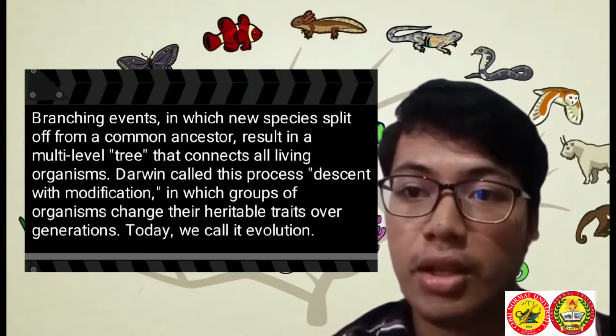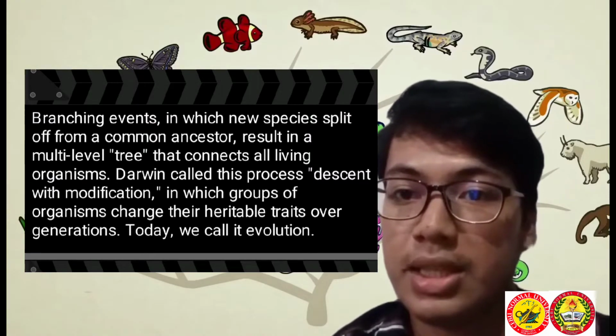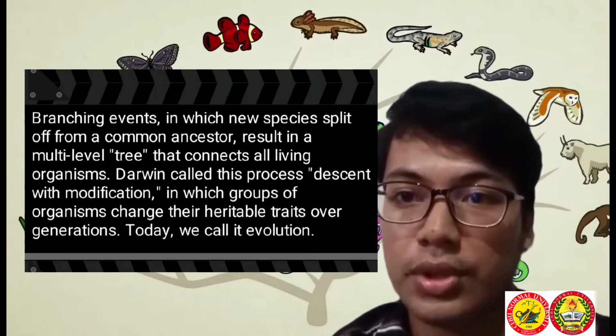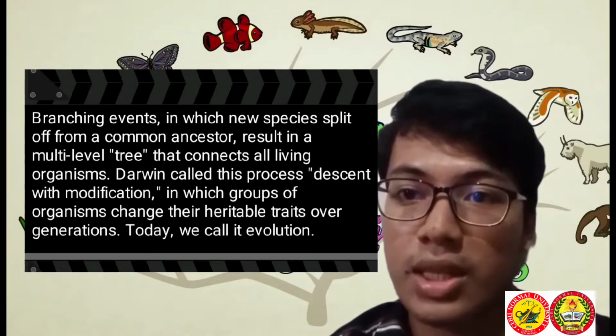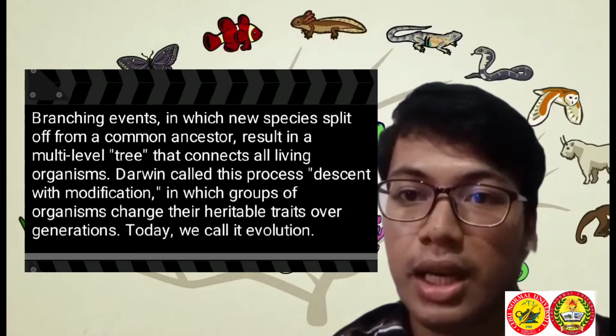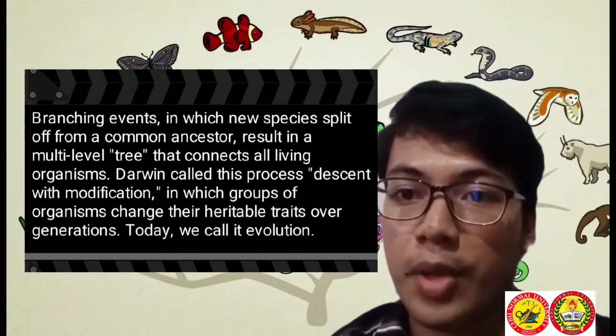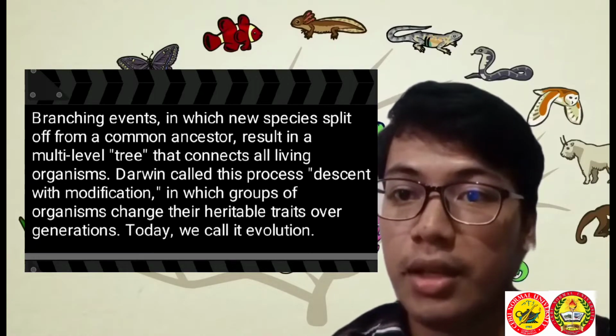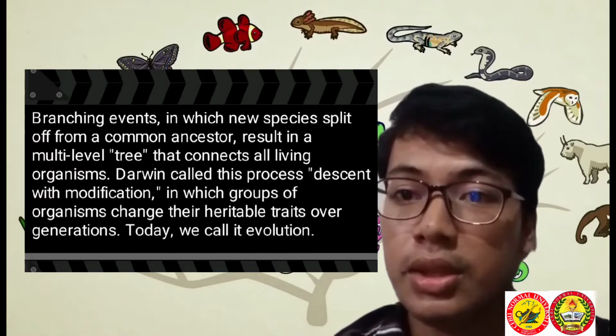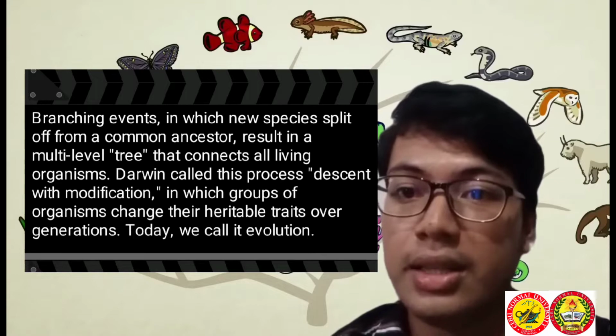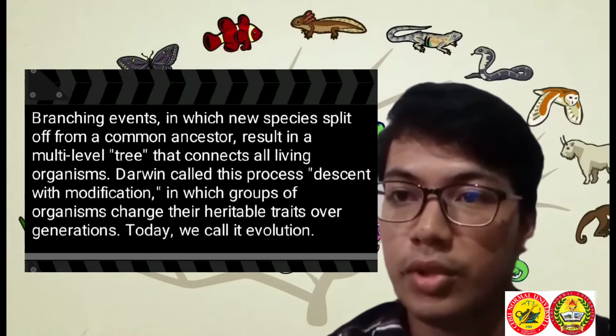Darwin instead offered natural selection as a mechanism for evolution. This method was elegant and logical, and it explained how populations may develop through time to become more suited to their environments by descent with modification.